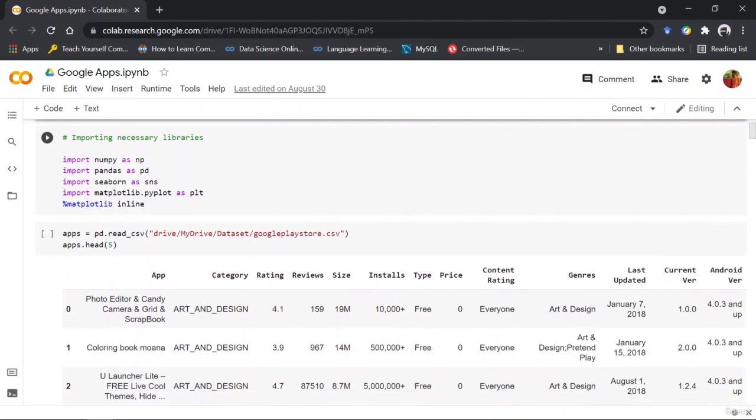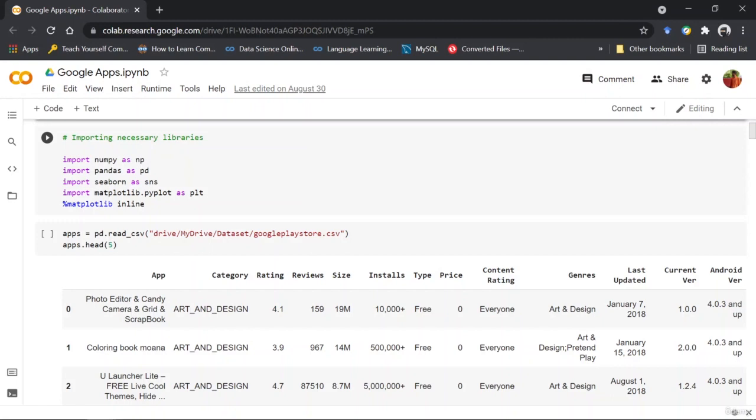Now next you can see is the importing of libraries that we are going to use for data manipulation or data handling. So here you can see the first library is NumPy. Now it is a library consisting of multi-dimensional array objects and a collection of routines for processing those arrays.